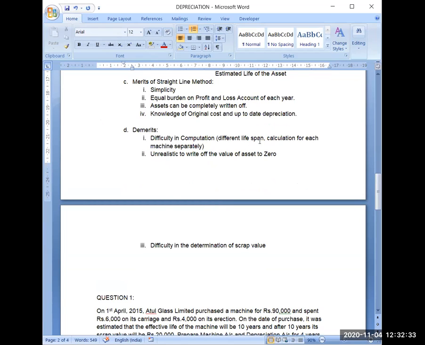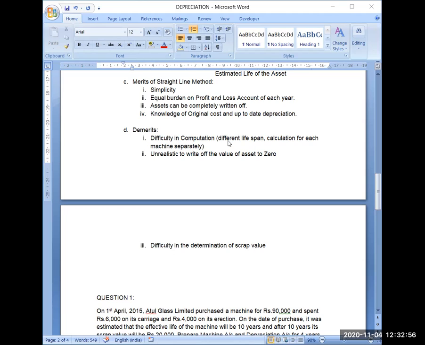And you can see we are discussing right now only one asset. But large companies have lots of assets and various types of assets. They will have different types of machines, different types of vehicles and furniture and many more assets.